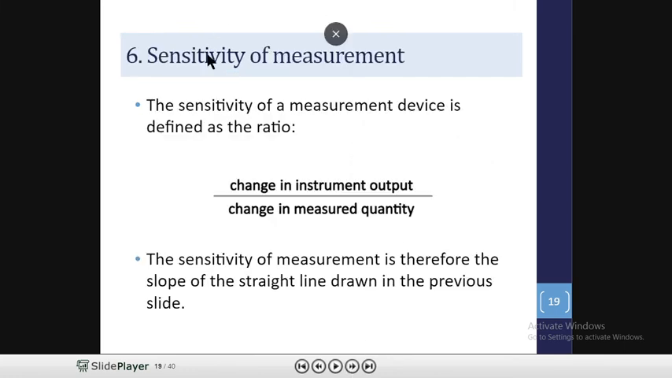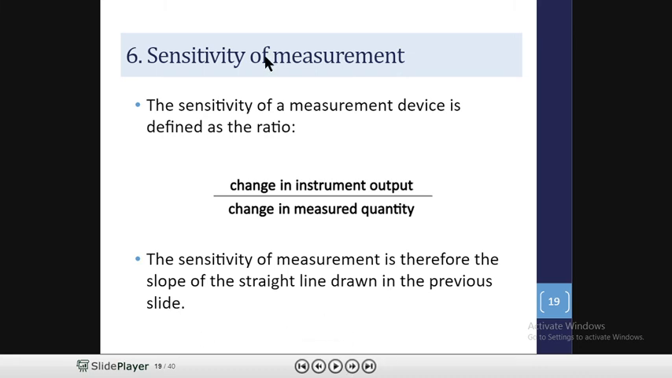Then sensitivity is important. Sensitivity is the ratio of change in instrument output to the change in measured quantity. This is normally delta y by delta x. The sensitivity of measurement is therefore the slope of the straight line drawn in the previous slide.